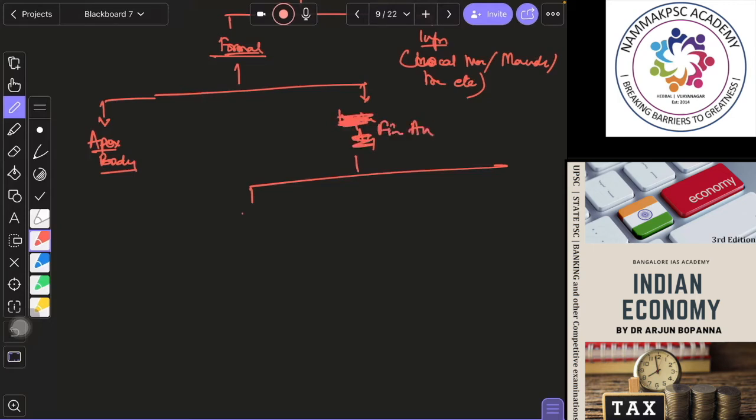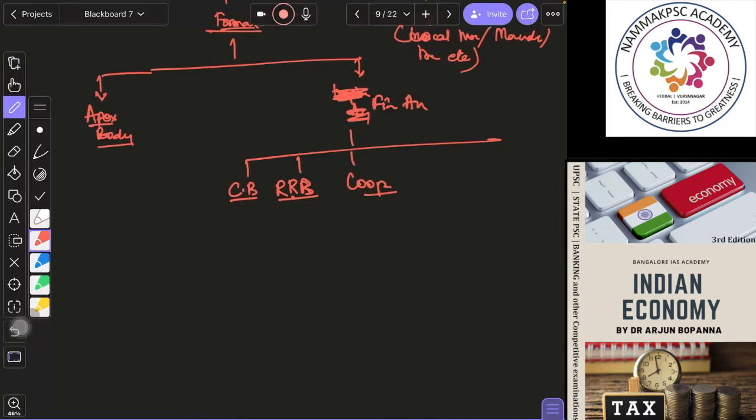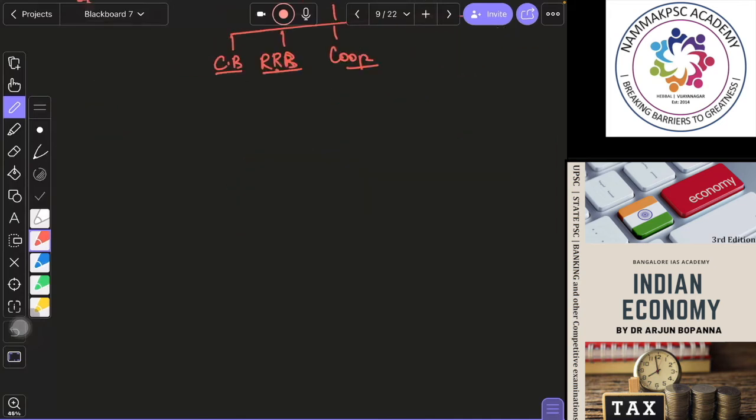So you have your commercial banks, then your regional rural banks, then your cooperative banks. In commercial banks you have your regular scheduled banks, then your small finance banks.